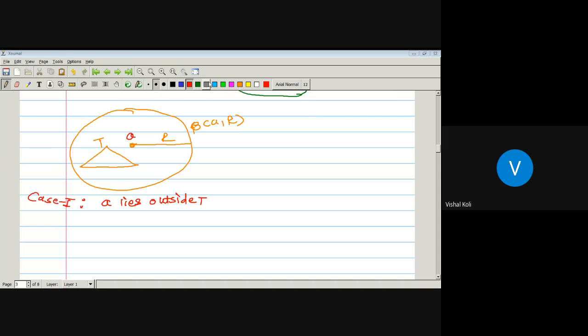Now the second case: A is a vertex of T. It means it is a vertex of this triangle T, that is somewhere here.